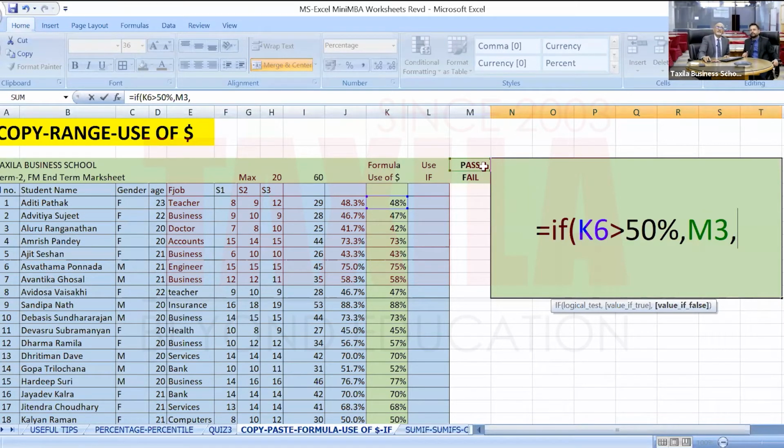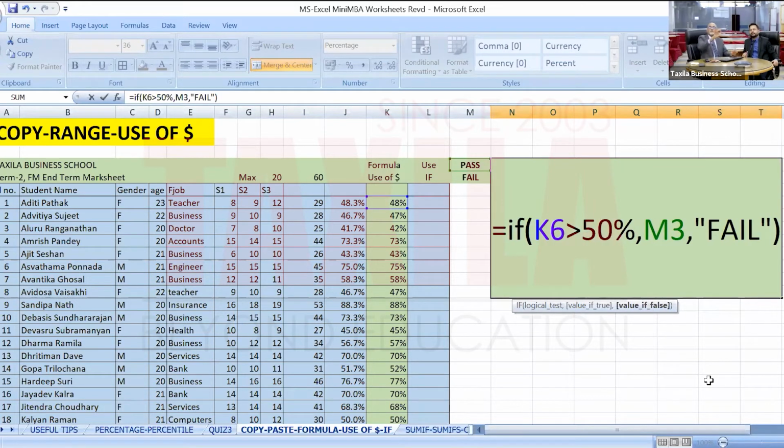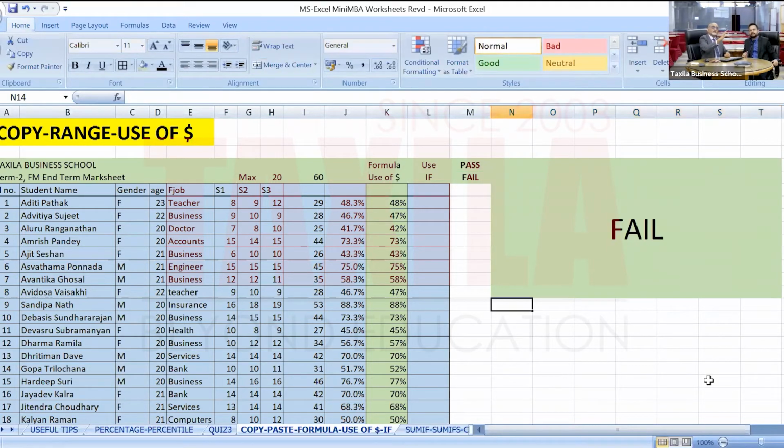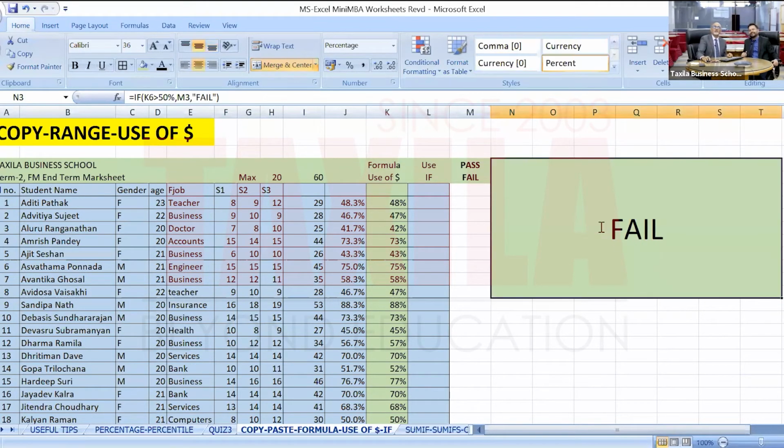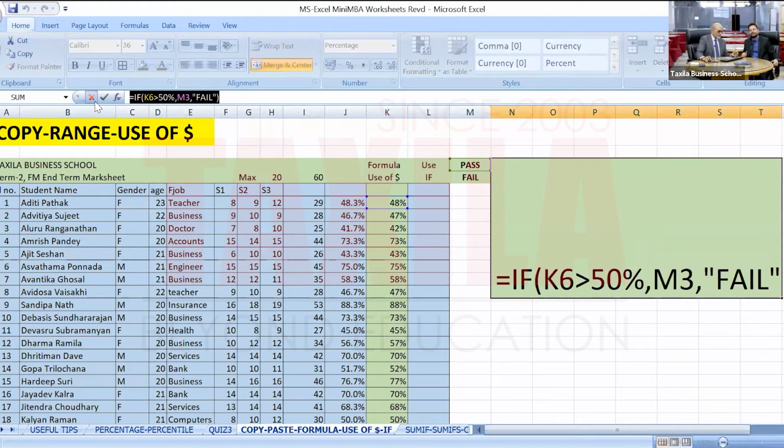So I will use the next cell. I can also write fail within double quotes, and bracket close. My formula is complete. I've used a pass or fail formula for this condition. Enter. And the student has failed because it was 48%. All right, I'll copy this formula now. Control C, or I can use copy from here also.